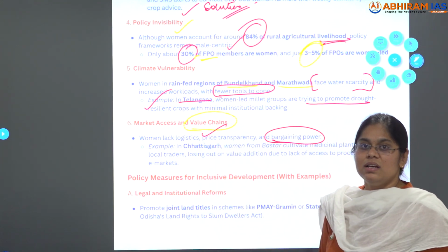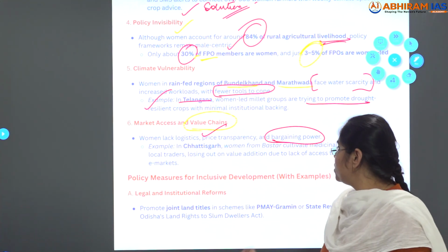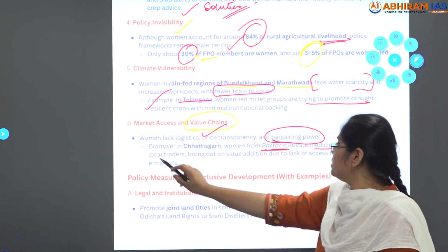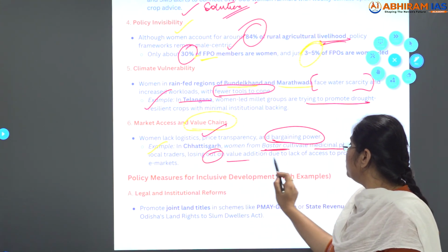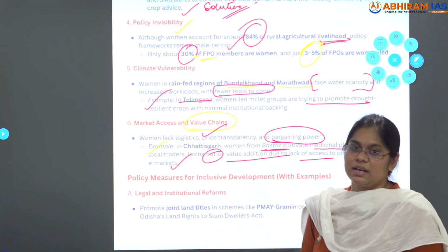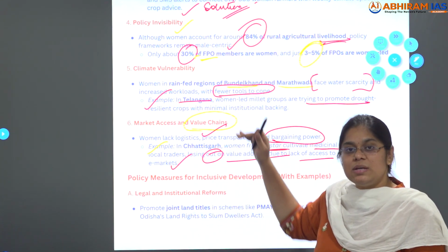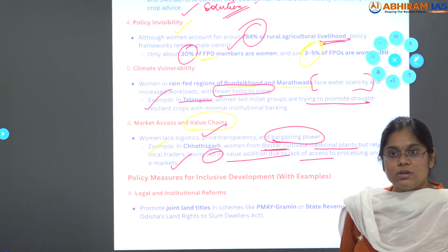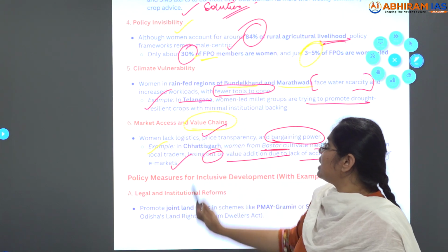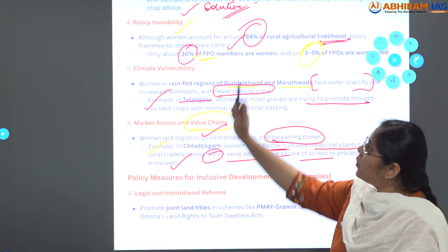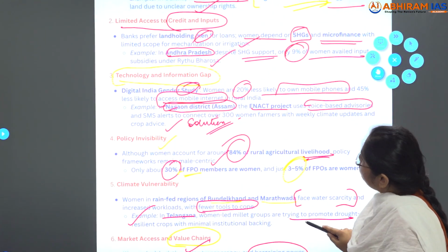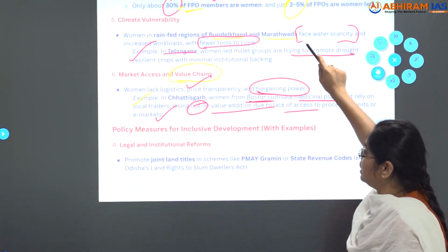Next is market access and value chains, where women lack logistics, price transparency and bargaining power. Example, Chhattisgarh state in the Bastar region. Women in Bastar cultivate medicinal plants but rely on local traders, losing out on value addition due to lack of access to processing units or e-markets. Clear? These are the structural barriers. First, women's ownership lacking. Next is limited access to credit and inputs, technology and information gap, climate vulnerability, market access and value chains, and policy invisibility.